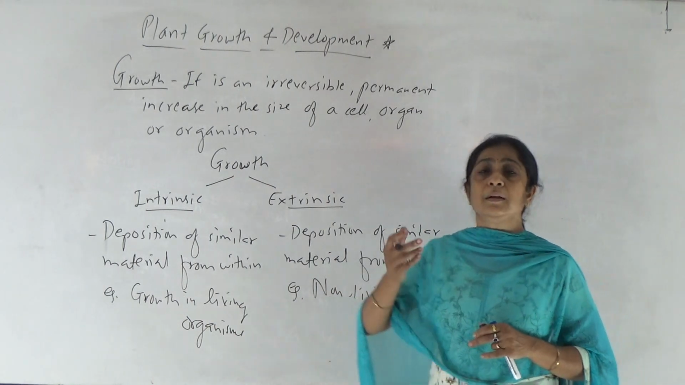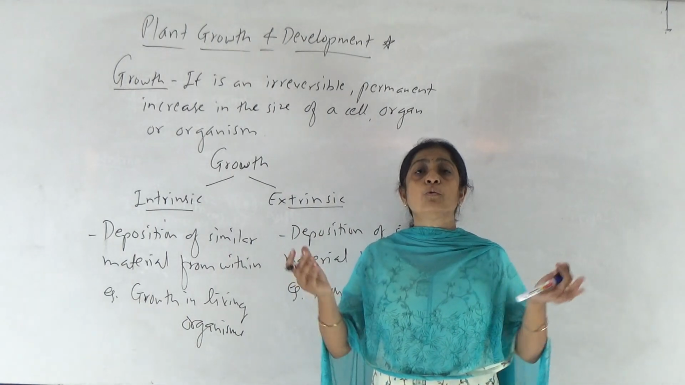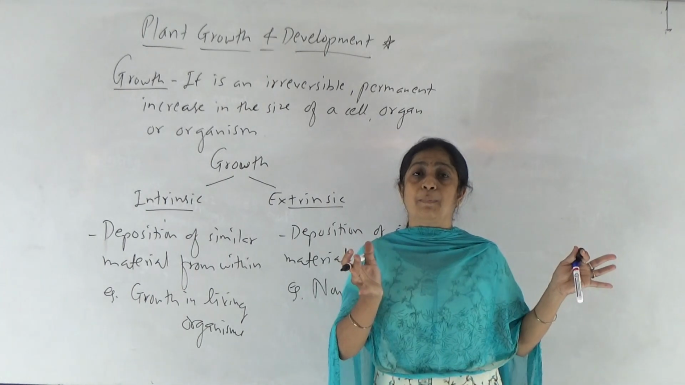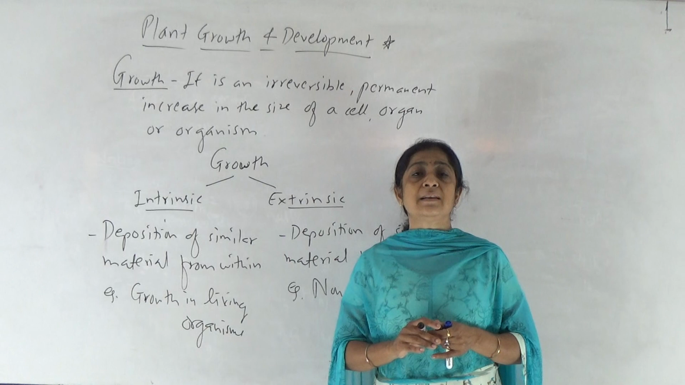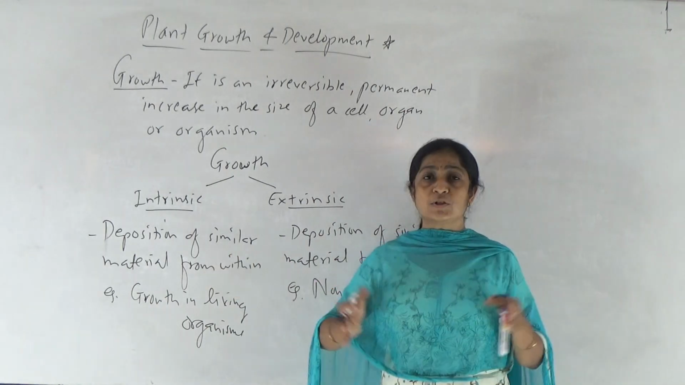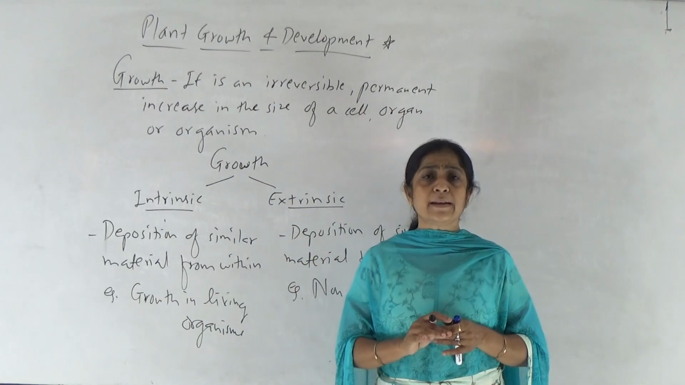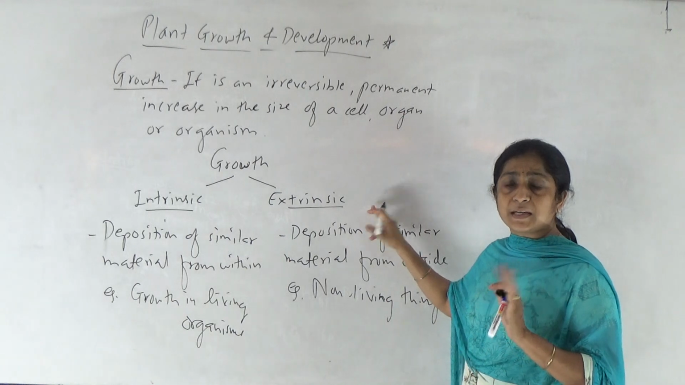For example, sand boulders and sand mountains. Due to wind, sand may get deposited and the mass or size of that mountain or boulder increases, right? Then rocks present at the bottom of the ocean, due to deposition of calcareous material from the outer side, the mass of that rock increases. Such growth is known as extrinsic growth. Okay, is it clear?